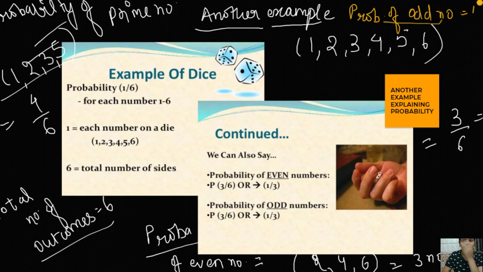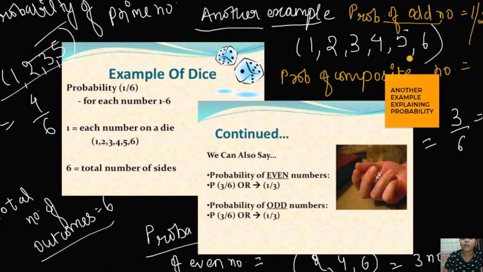You can also take the probability of getting composite numbers. What are composite numbers? Just the reverse of the prime ones. So 1, 2, 3, 5 are prime, so 4 and 6 will be composite numbers, so 2 by 6 will be the probability. Understand?